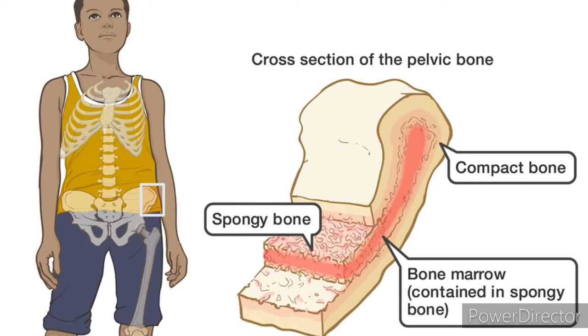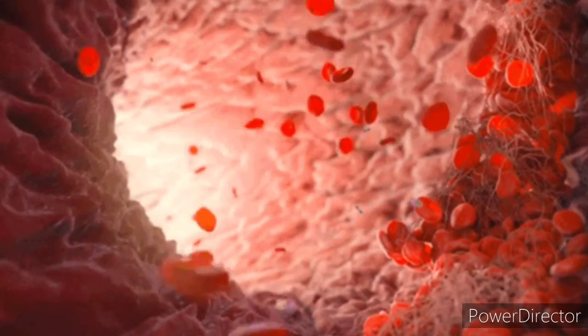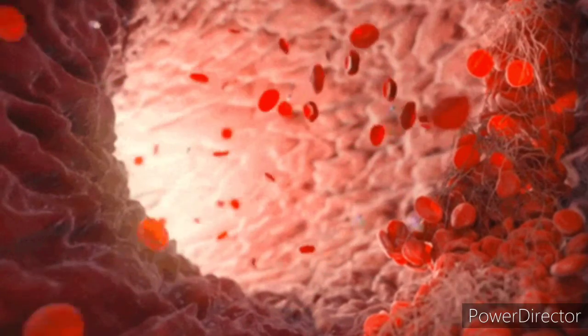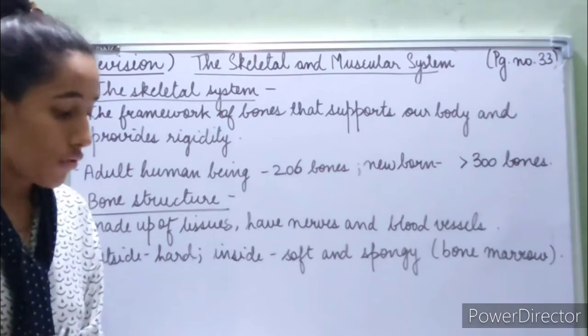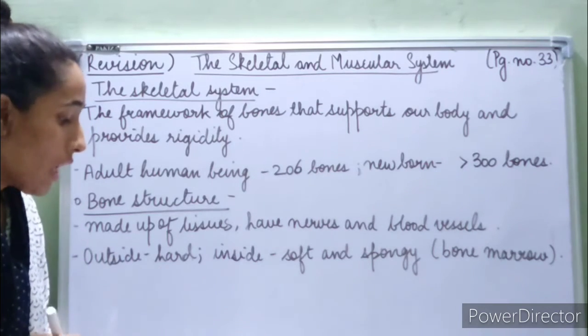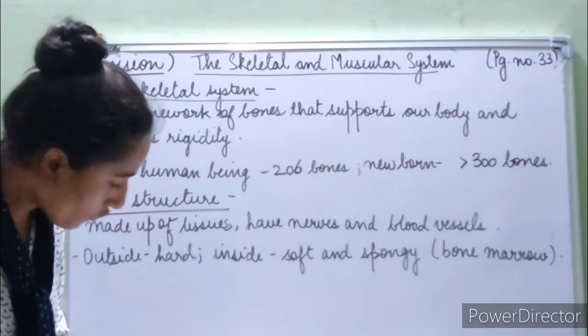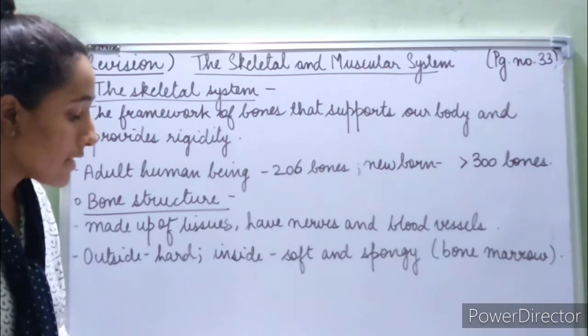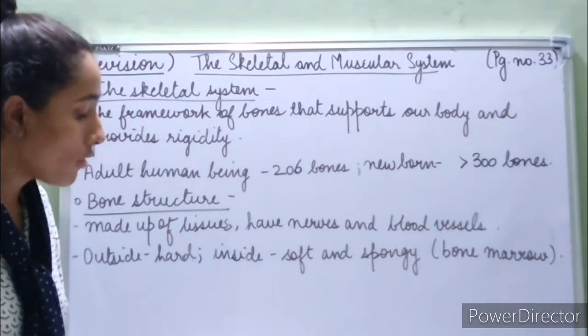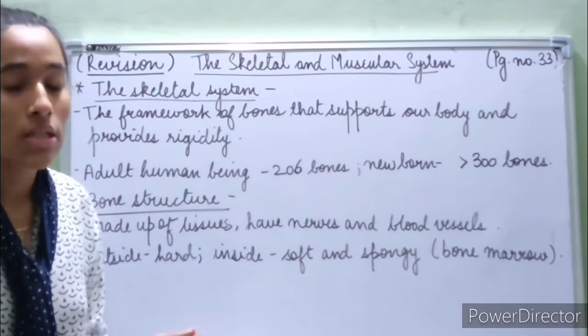Now, bone marrow is very, very important for us because new blood cells are produced in the bone marrow. So, bone marrow is very important for us, and it is on the inside of the bone. And new blood cells are produced here. So, on page number 34, it is given that they contain a soft tissue called bone marrow. New blood cells are produced here. So, you can underline this line because it is very important.